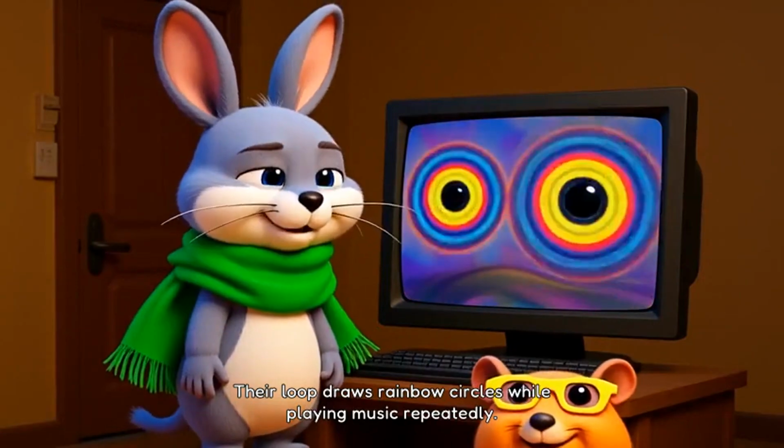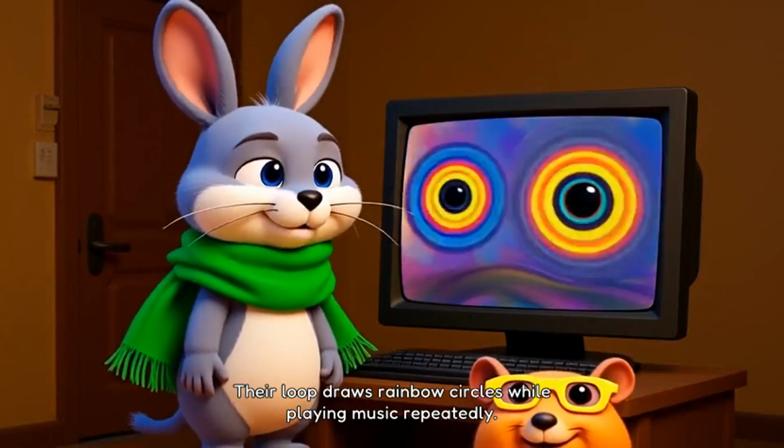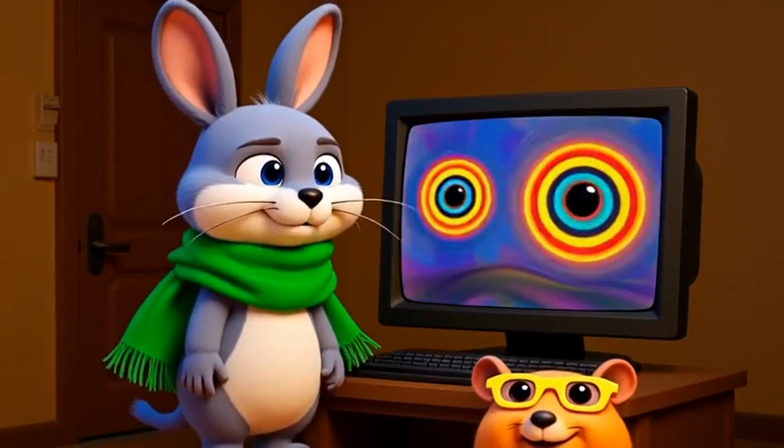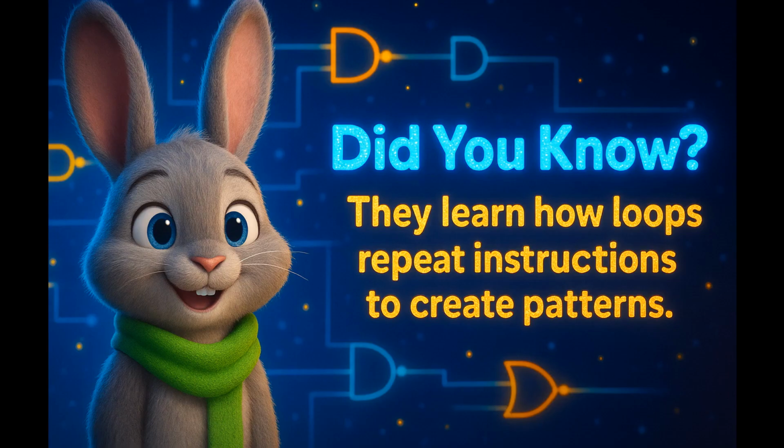Their loop draws rainbow circles while playing music repeatedly. They learn how loops repeat instructions to create patterns.